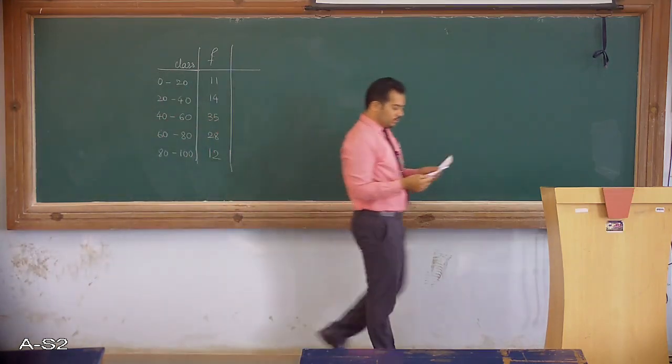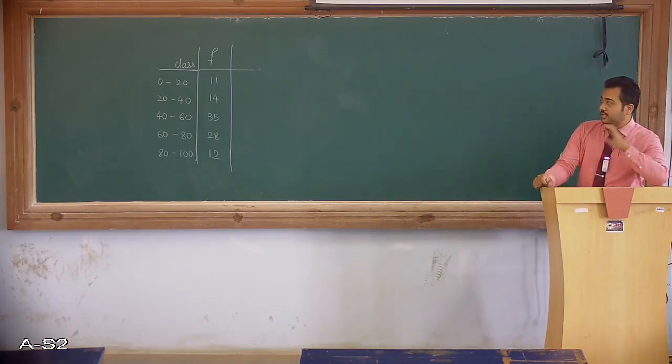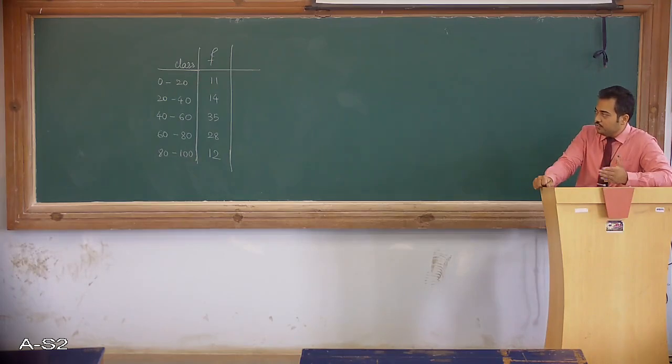Okay, now have a look at this problem. Now the values are given in a different form. You have got class intervals with width of 20 everywhere: 0 to 20, 20 to 40, 40 to 60, 60 to 80, 80 to 100, along with their frequencies like 11, 14, 35, 28, 12.